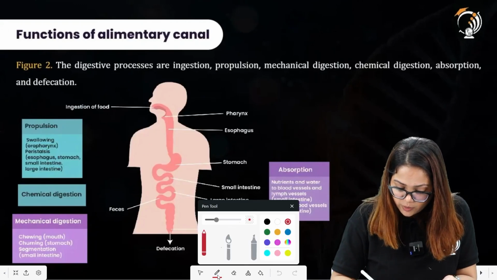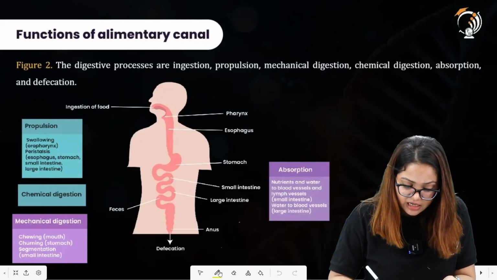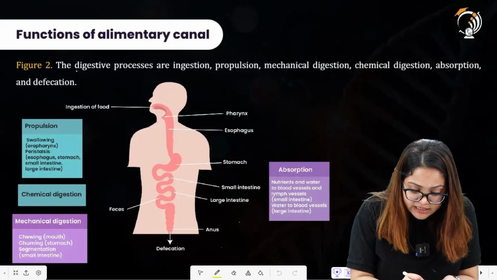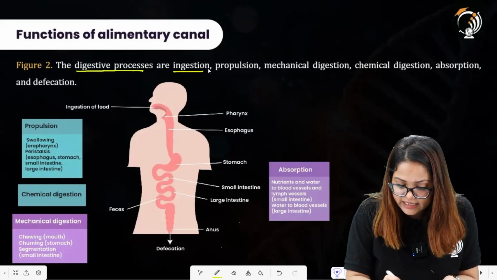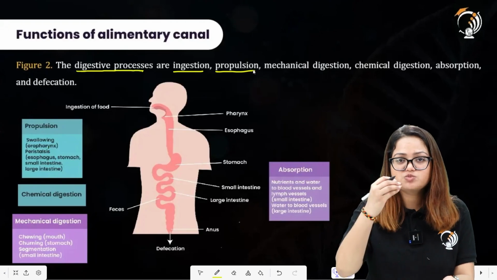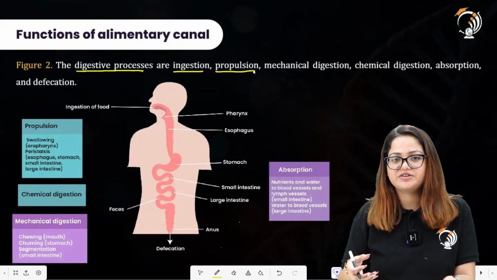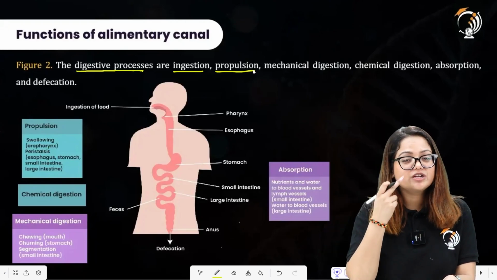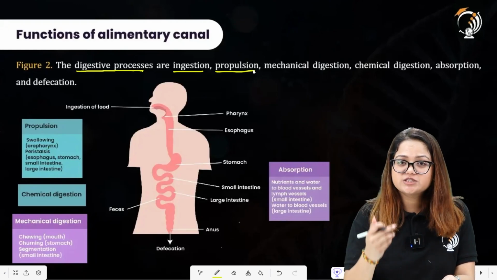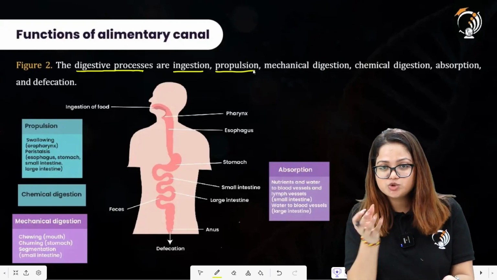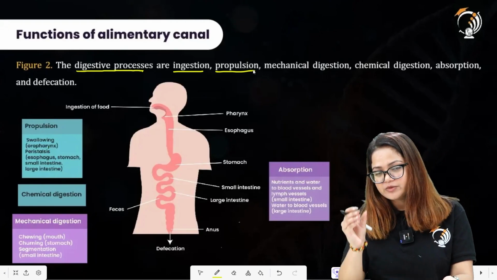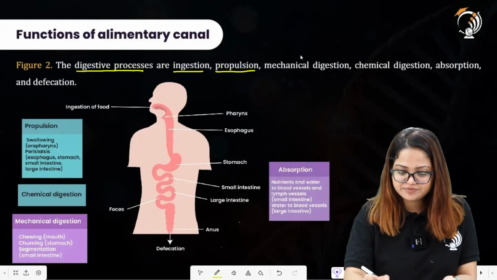Now, what are the functions of alimentary canal? The digestive processes are ingestion, propulsion. Propulsion is moving the food material throughout the alimentary canal. Whether it is moving the food material from the mouth to the stomach, or from the stomach to the small intestine, it is all termed as propulsion.